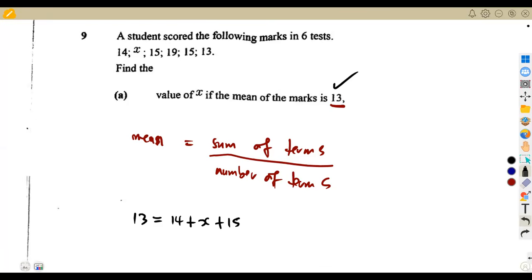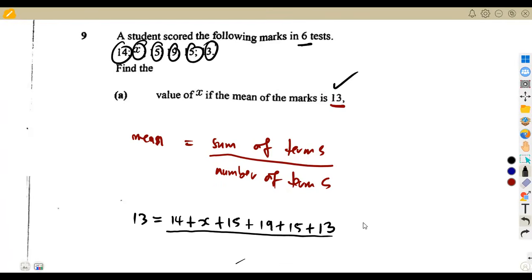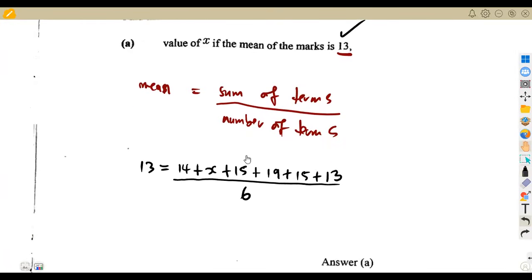You add all your terms, but because of our time, let me just write 15 plus 13, everything over the number of terms. How many terms are there? 6 tests: 1, 2, 3, 4, 5, 6. So that's your number of terms in this case. So you're going to divide by 6, which is the number of terms. As you can see, we have formed an equation that you can use to solve for x.